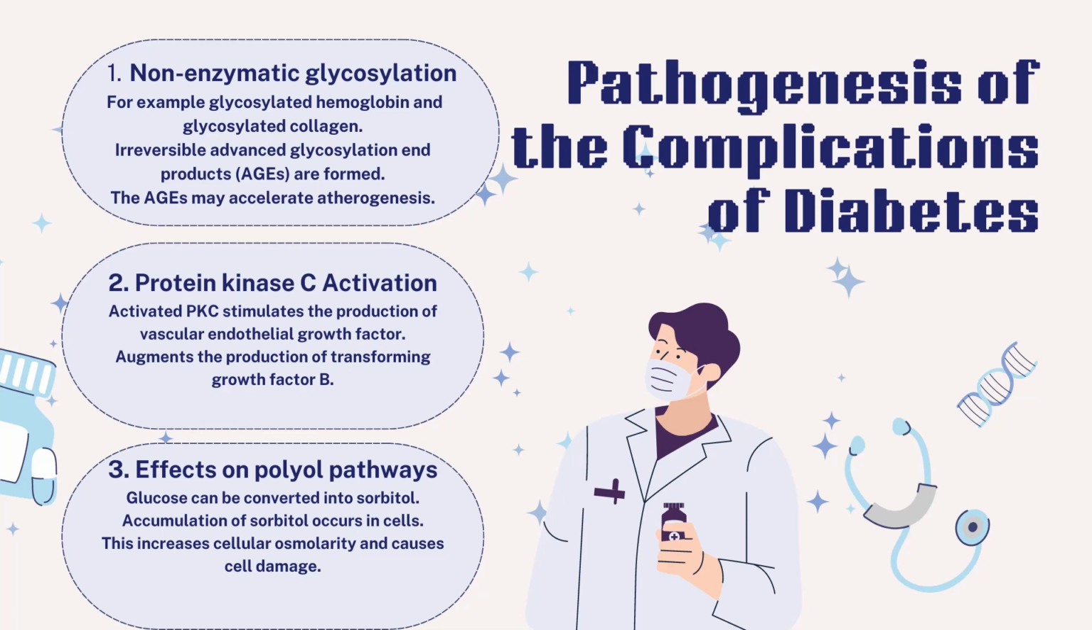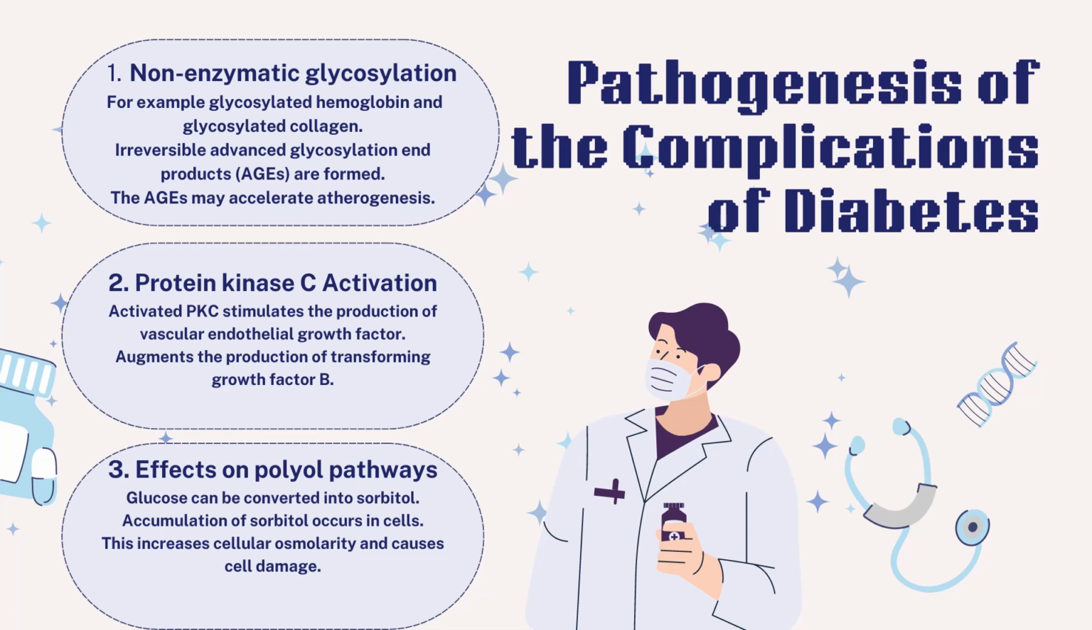Number one is non-enzymatic glycosylation. In this process, glucose combines with free amino groups of various proteins without enzymatic assistance. For example, glycosylated hemoglobin and glycosylated collagen. Glycosylated hemoglobin is useful in the confirmation of diabetes mellitus, as it provides a guide to the average blood glucose levels over the 120-day lifespan of erythrocytes.